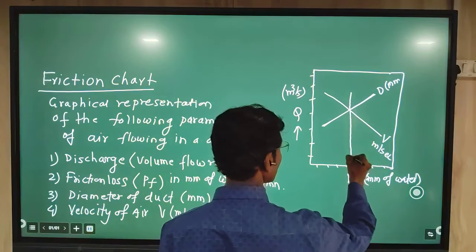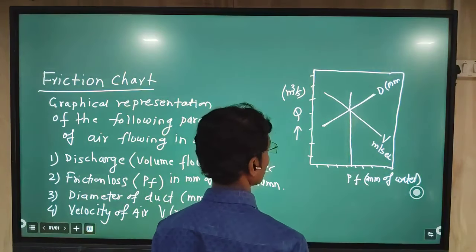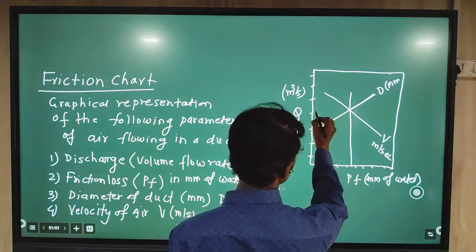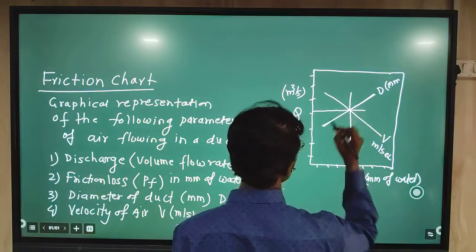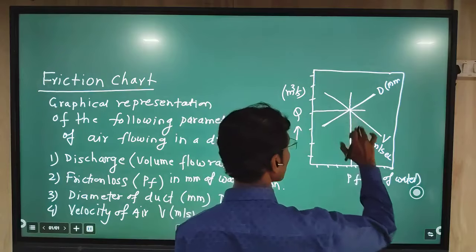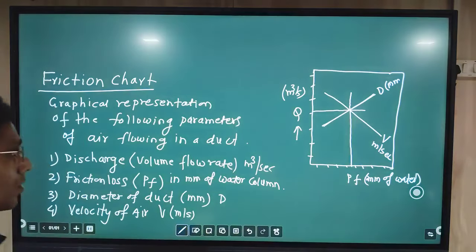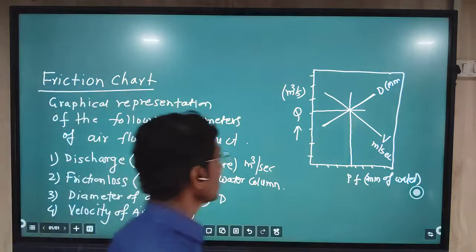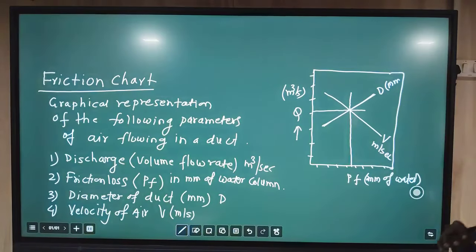This vertical line will represent PF, and the horizontal line will represent Q. In this way, these four lines we can use. This chart helps to find the value of a parameter, for which we need to know at least two values.